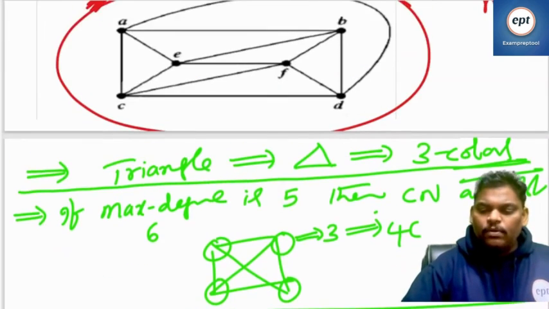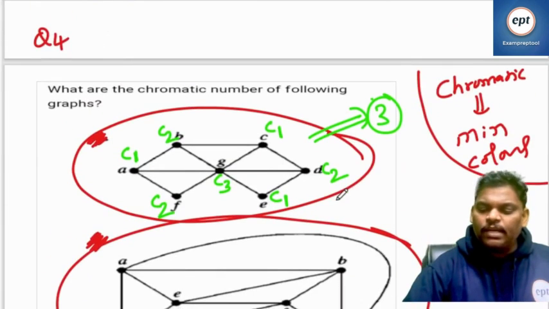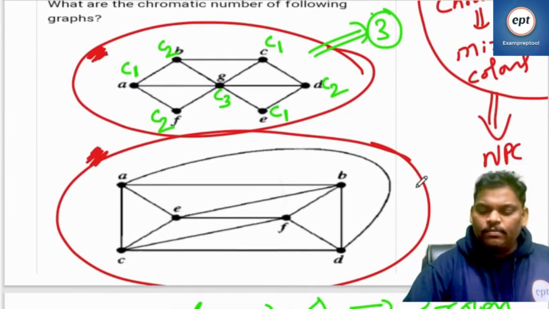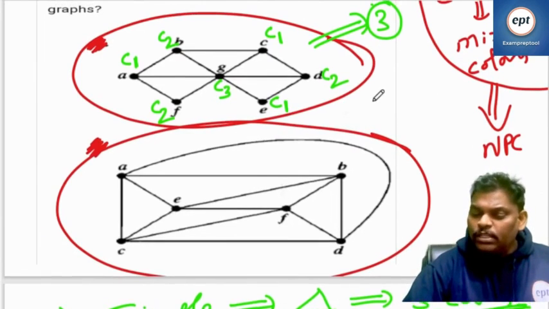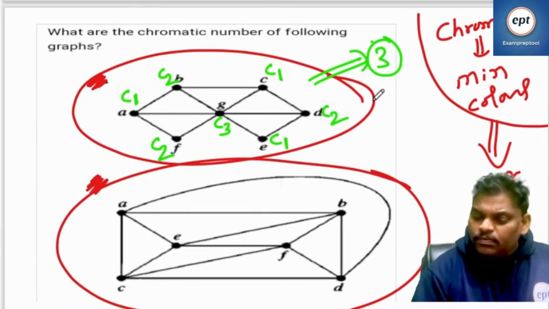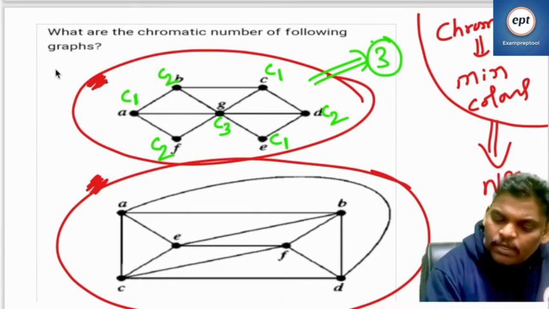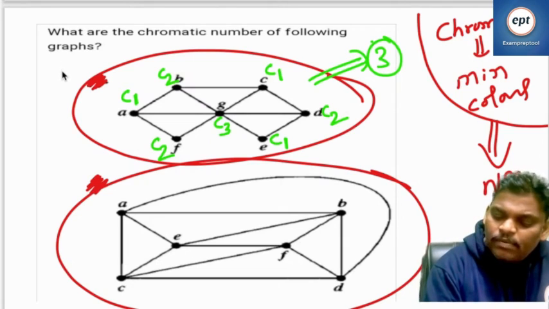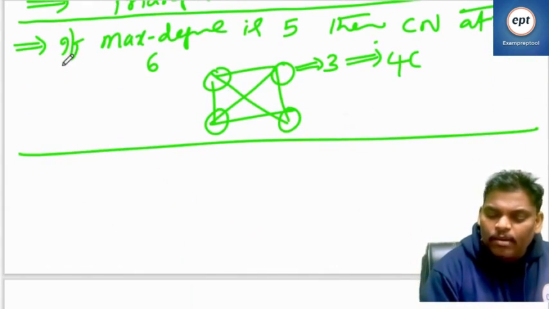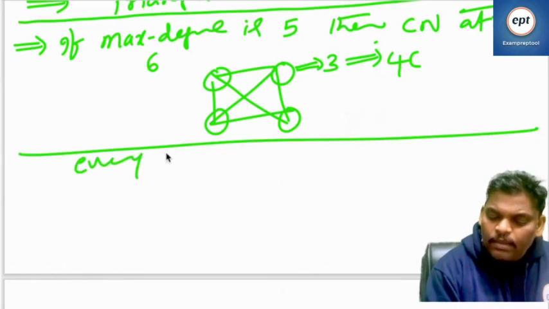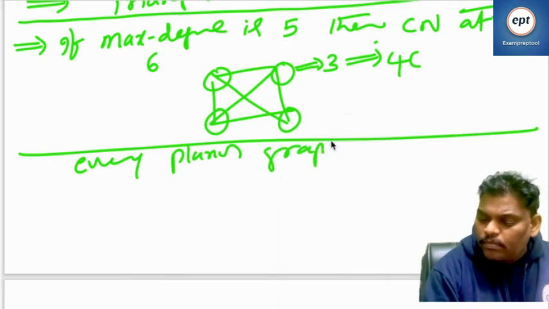Now come here. First diagram, chromatic number is 3. And one more important thing is, the first diagram is a planar graph. Every planar graph is 4 colorable. Means if the given graph is a planar graph, every planar graph is 4 colorable.